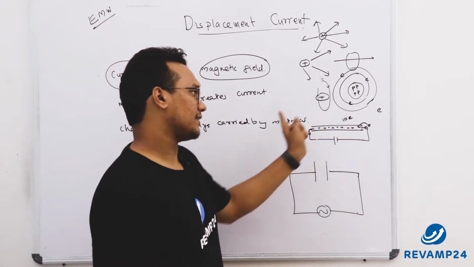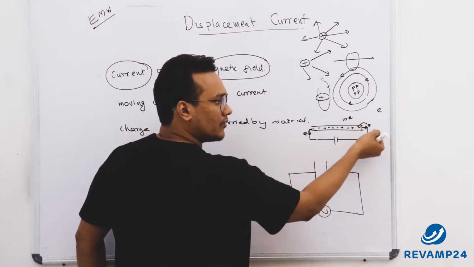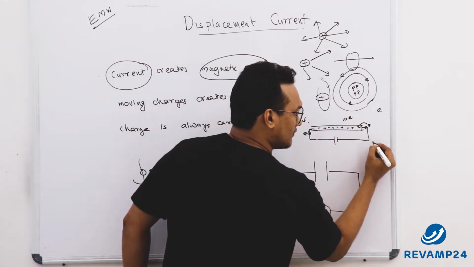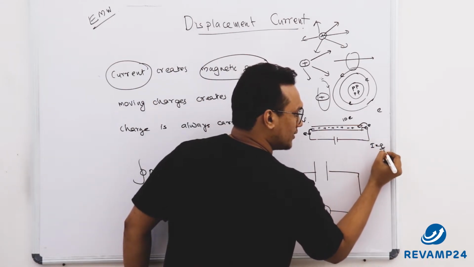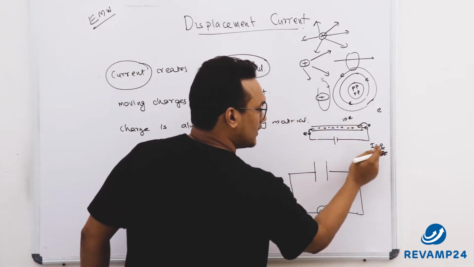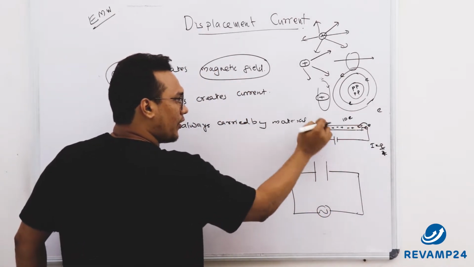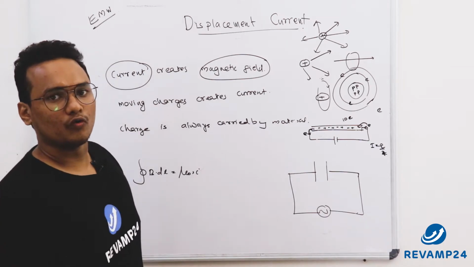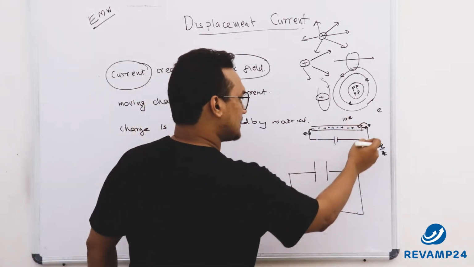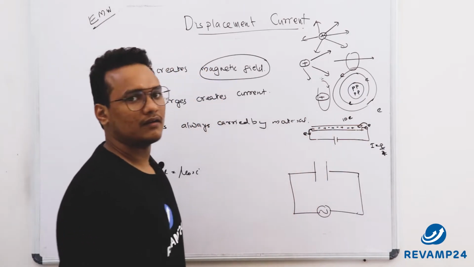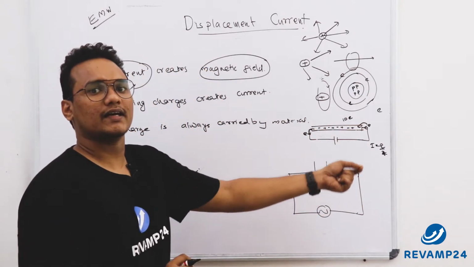This is series connected, right? So whatever the rate of movement of charges here, it will be the same. See, what is current? I is equal to Q by T. In 1 second, if 2 electrons are moving here, then at the same time through every point, 2 electrons will be moving, because current has to be the same. These are connected in series, right? So there is no additional charge given to a conductor when current is going.